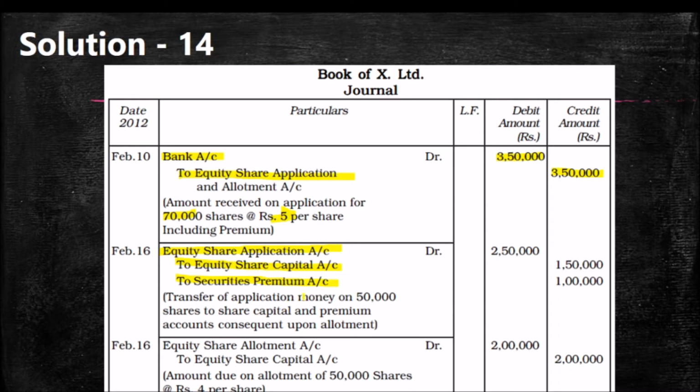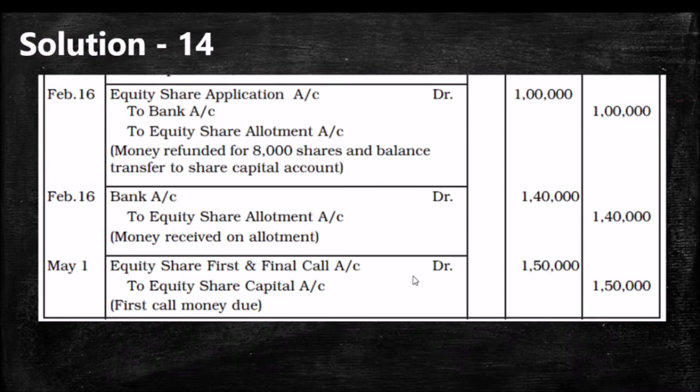So entry will be equity share application 2,50,000. To equity share capital 50,000 into 3, 1,50,000. To securities premium 50,000 into 2, 1 lakh. And the next entry is related to the rejection.